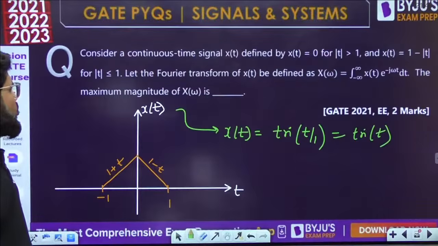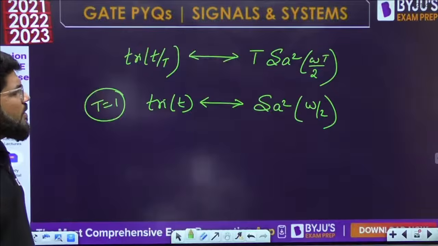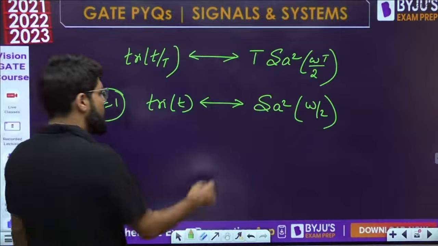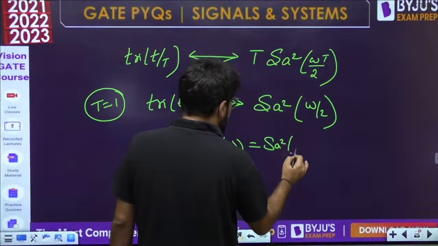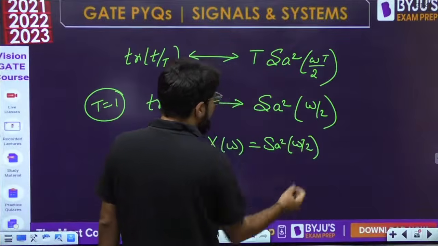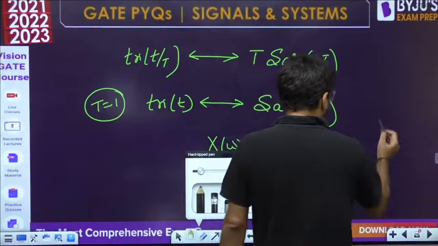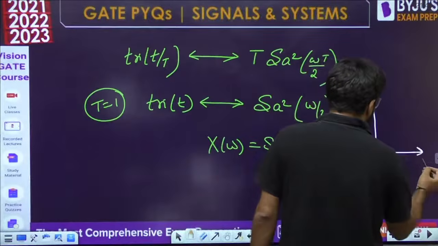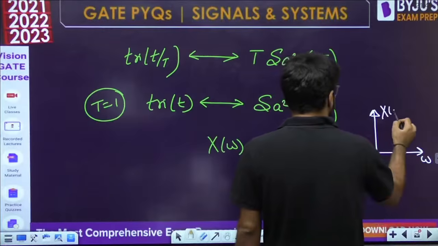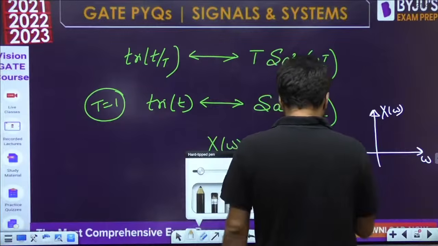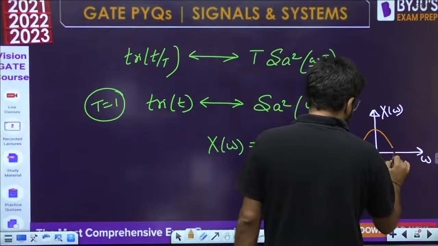Sampling square omega by 2. What is the maximum magnitude of X(omega)? X(omega) is sampling square omega by 2, and we know that the sampling square waveform will attain its maximum at theta equal to 0, at omega equal to 0 actually. It will be attaining the maximum at omega equal to 0 only.